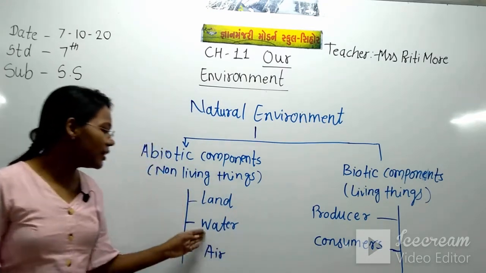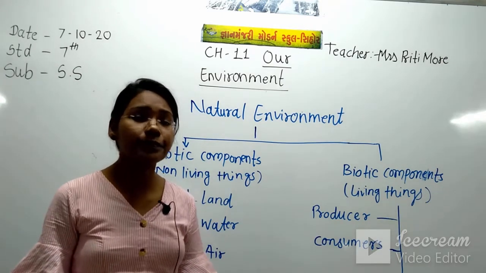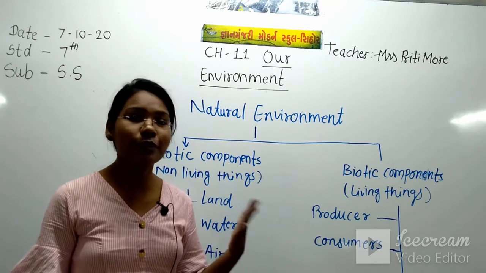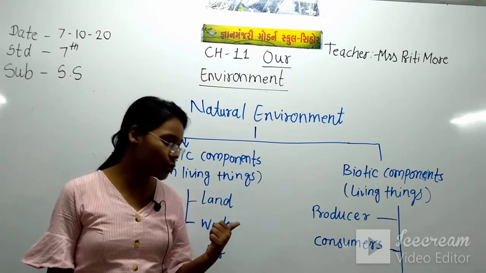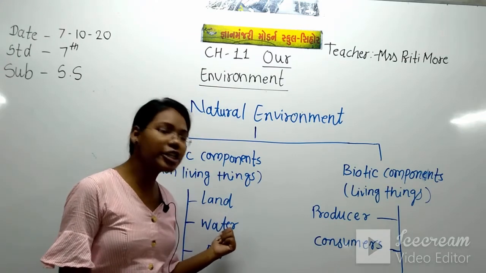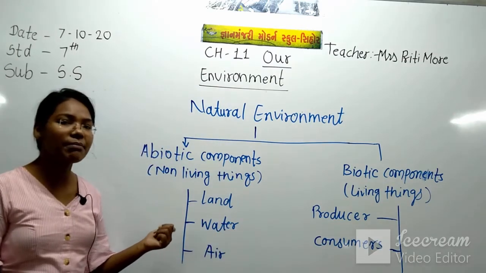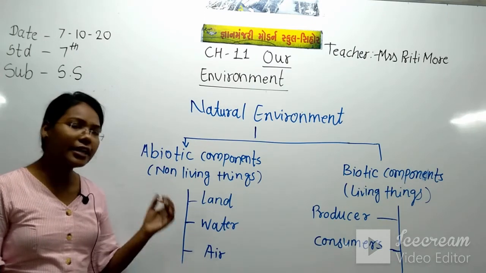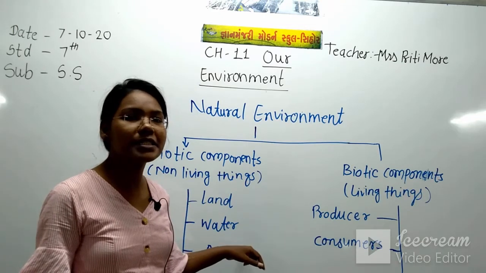Then water is also very important, and we can find water below the earth, below the land and in the air, and it is a very essential part for living things. Earth is the only planet where water is found.